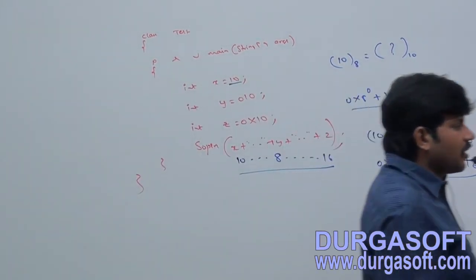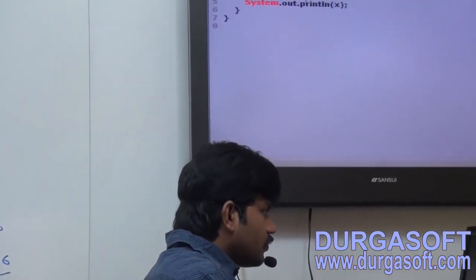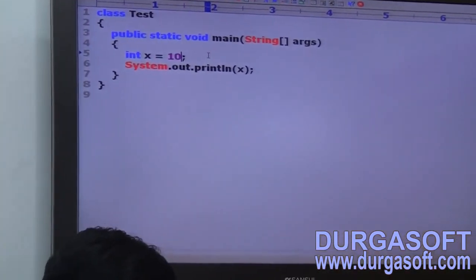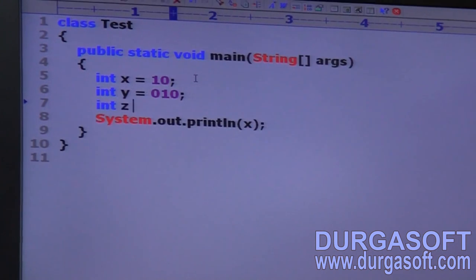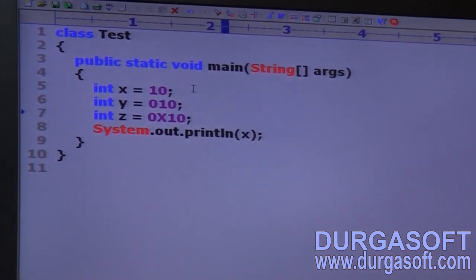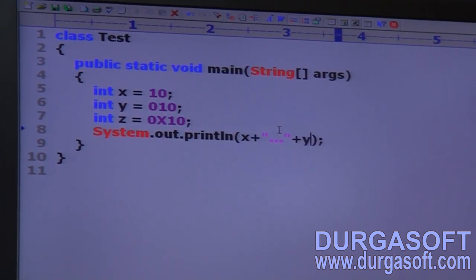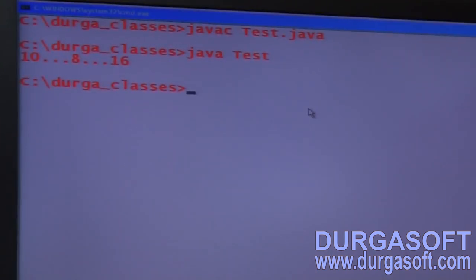Now let me cross check whether my analysis is correct or not. int x = 10, int y = 010, int z = 0x10, and SOP of x plus y plus z. Now observe, the code compiles fine. The answer by default we are going to get is 10 8 16 itself. Clear for all of you?